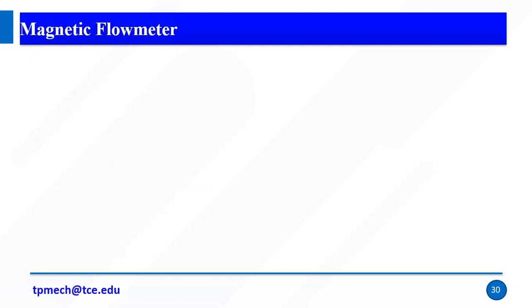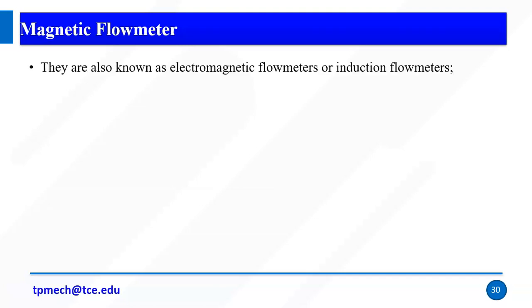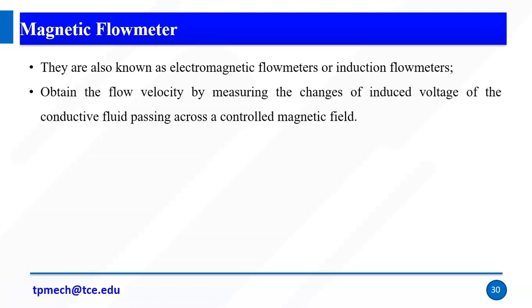Okay, the final flow meter is the magnetic flow meter. They are also known as electromagnetic flow meters or induction flow meters. It obtains the flow velocity by measuring the changes of induced voltage of the conductive fluid passing across a controlled magnetic field. Right, so we can measure the fluid velocity with the induced voltage.